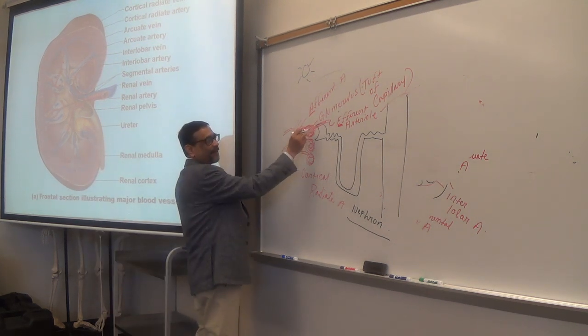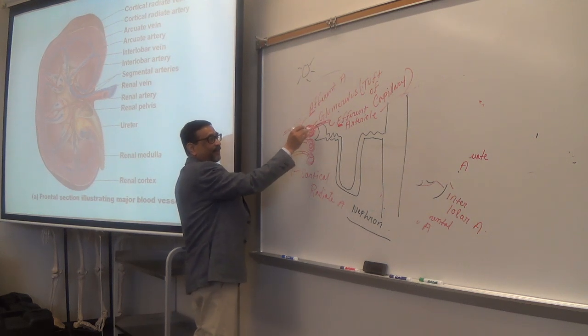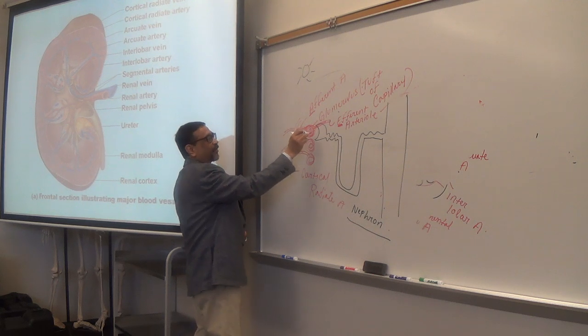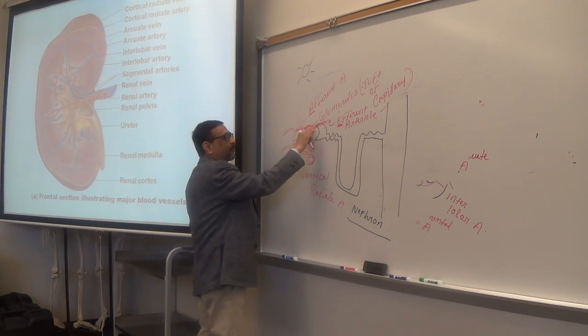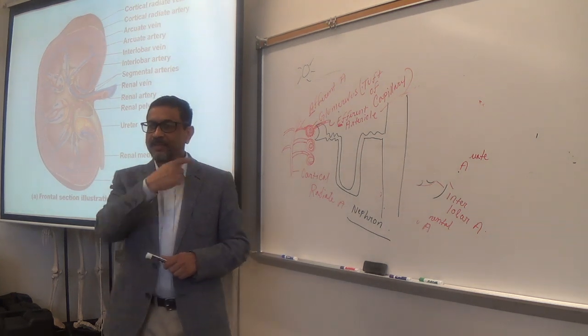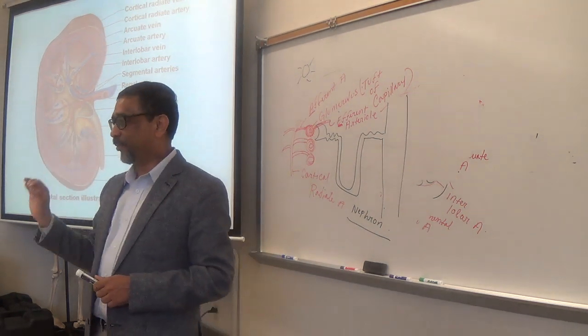Now you see here what happens. Why is this important? Why does blood need to flow for a longer time here? Because the wall of this capillary has fenestrations. This capillary is fenestrated capillary.